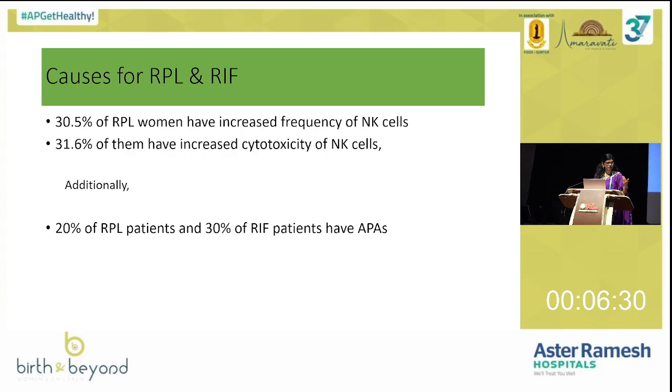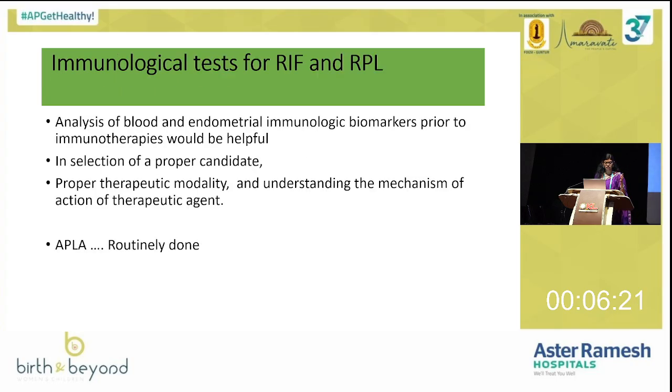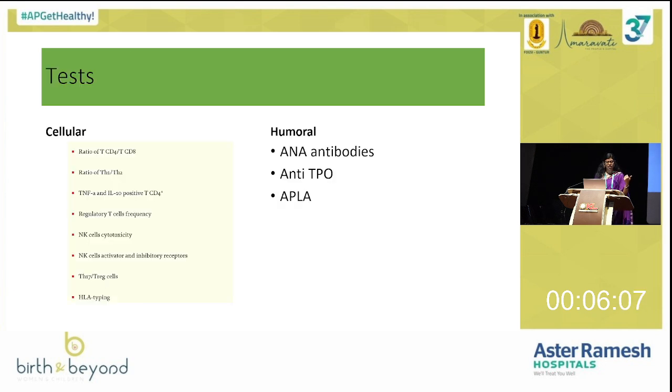So these are the most common problems: uterine NK cell abnormality, TH1 TH2 ratio abnormality, HLA sharing. These are the few common causes for recurrent implantation failure and RPL. So how do we evaluate this? This looks like some hi-fi tests. Routinely you all do karyotyping and routinely we do APLA screening. Anti-TPO antibody screening, vitamin D, definitely yes you do. Next come the recent things like TNF alpha, HLA sharing, KIR genotype and uterine NK cells.